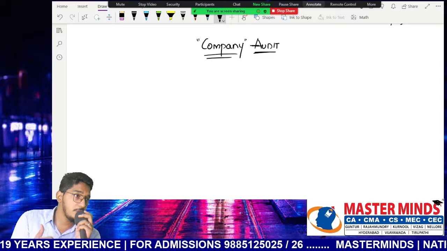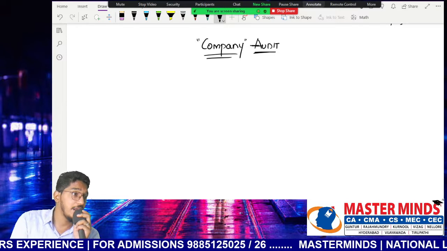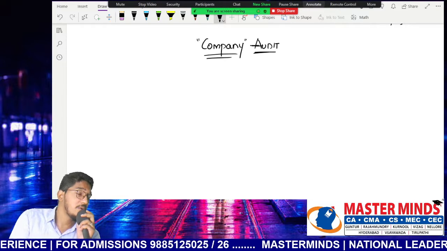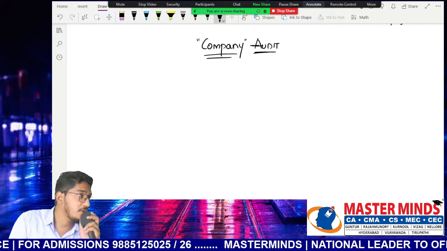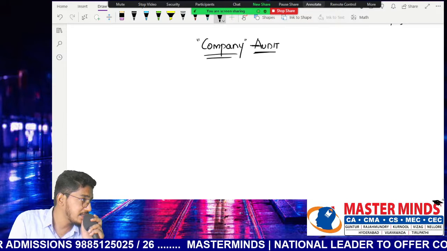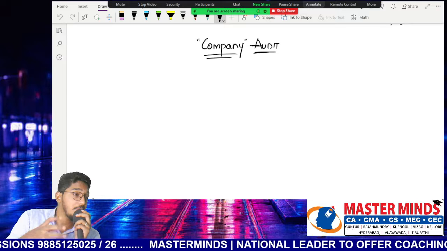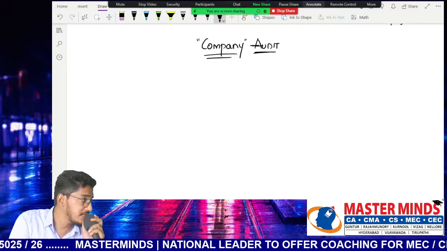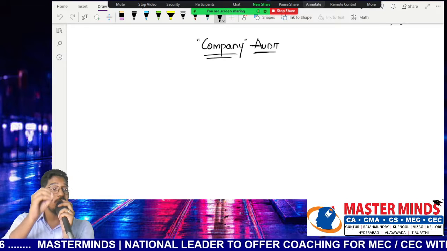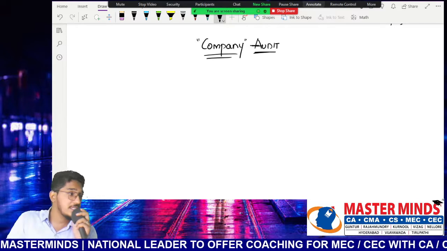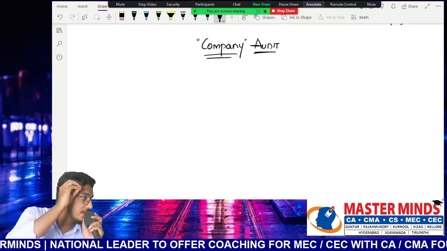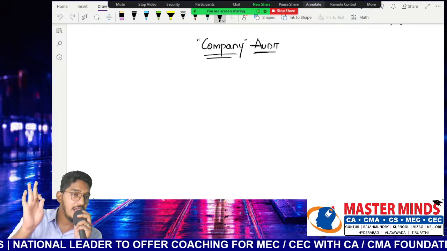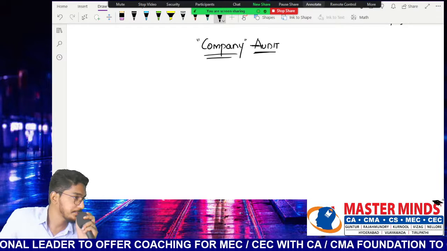how many shareholders should be there, how many minimum directors should be there, the qualification of the directors, what kind of books of accounts and financial statements are required, and if the company wants to accept loans, what requirements they have to fulfill, how much remuneration they can pay to their director, CEO, CFO. Regarding all these matters, there are hard and fast rules which need to be followed.